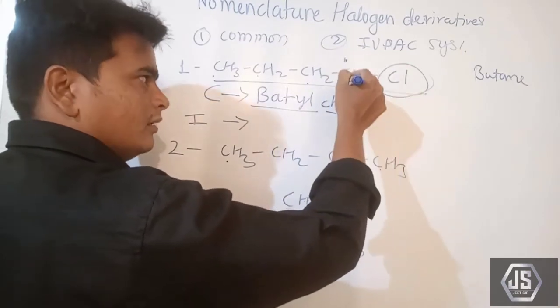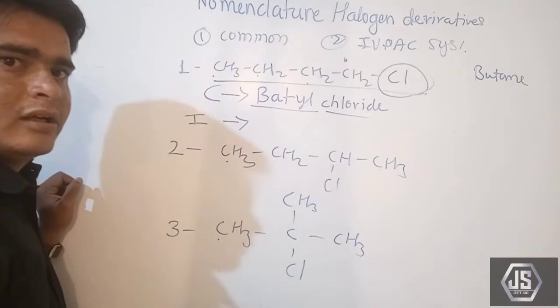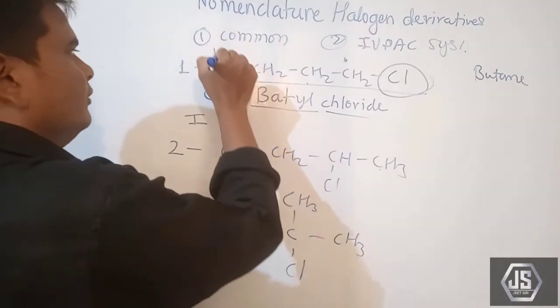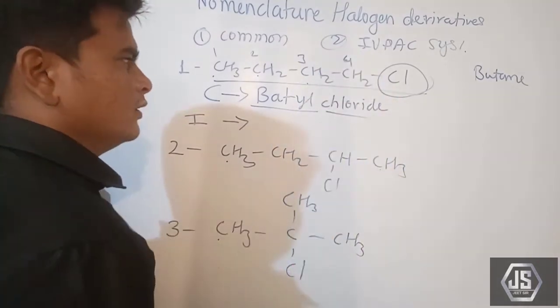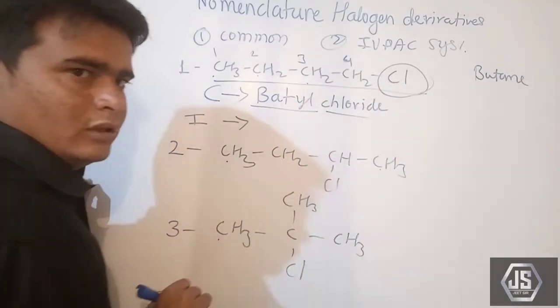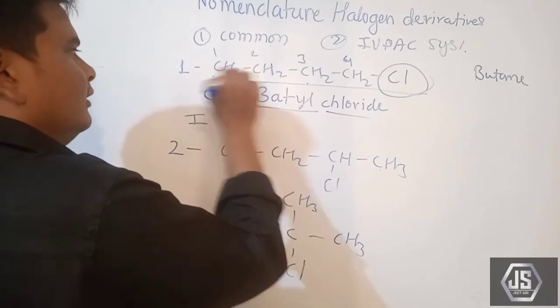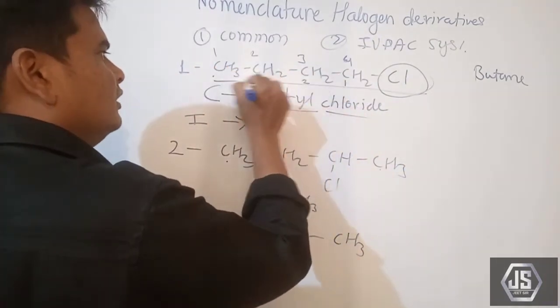Second, give numbers to the chain such that the carbon attached to the halogen atom gets the lowest number. If you start from here, 1, 2, 3, 4, the halogen-containing carbon atom gets number 4. And if you start from the other end, 1, 2, 3, 4,